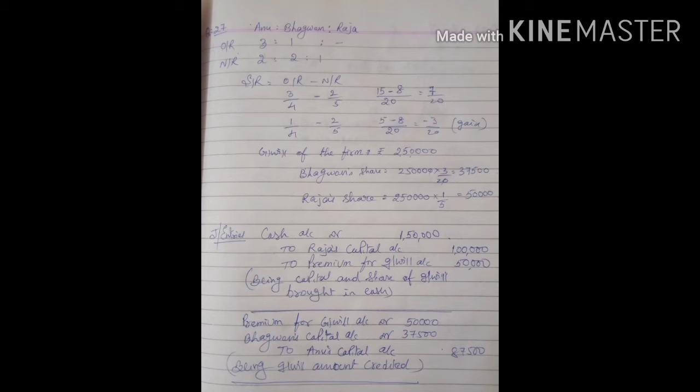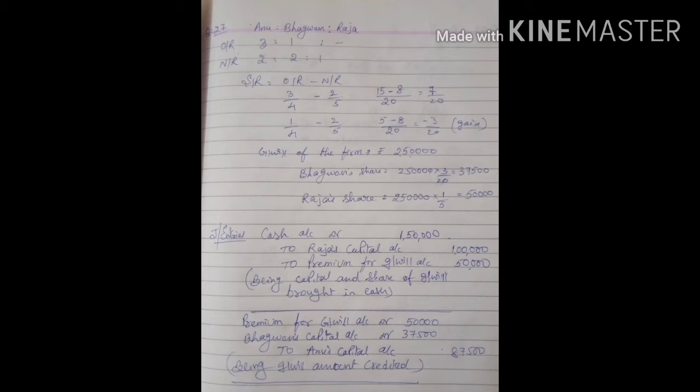Children, in question number 27, both old ratio and new ratio are given. Take out the sacrificing ratio. By that, the second partner, Bhagwan, is also gaining to the extent of 3/20th. Goodwill of the firm is given as 2,50,000. Bhagwan's share is 37,500. And Raja's share, the new partner's share, is 2,50,000 into 1/5. That comes to 50,000. He has brought cash for his share of capital and goodwill both. Cash account debit to Raja's capital account, premium for goodwill account 50,000.